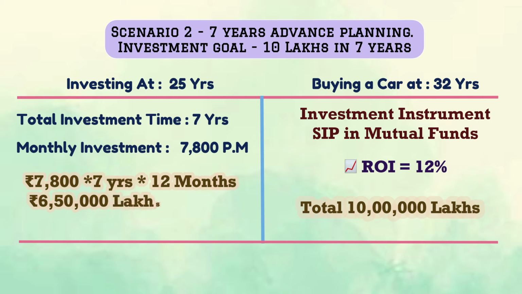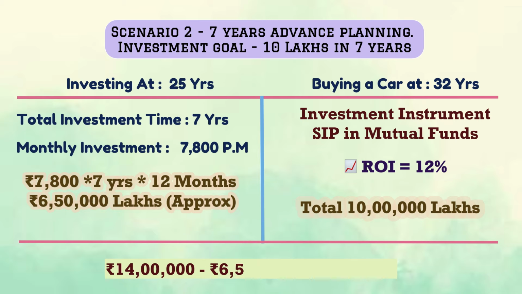So if you follow this scenario, your loss now stands at 7.5 lakh rupees, which is the difference between 14 lakhs, which in any case you were willing to pay through EMIs, minus 6.5 lakh rupees of investment, which you did in this scenario to achieve an outcome of 10 lakh rupees. Let's move to the third scenario now.